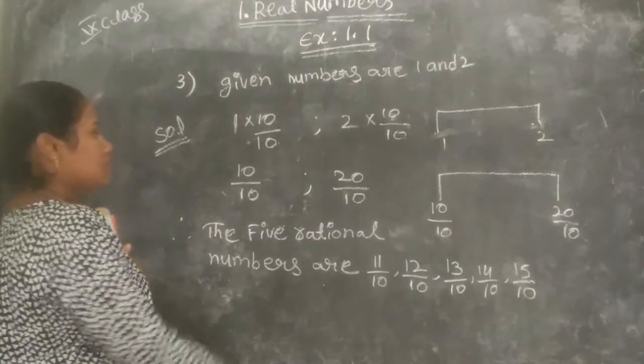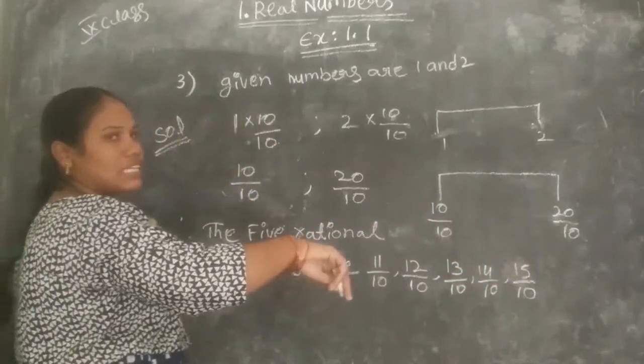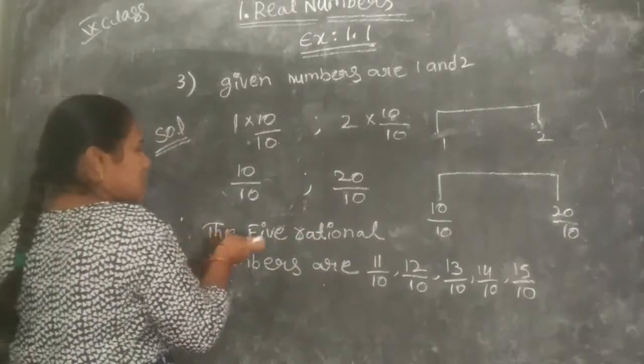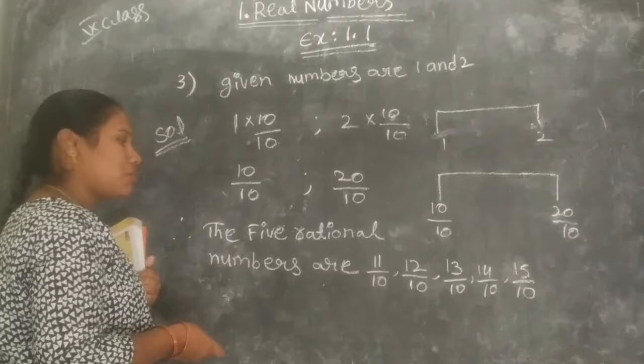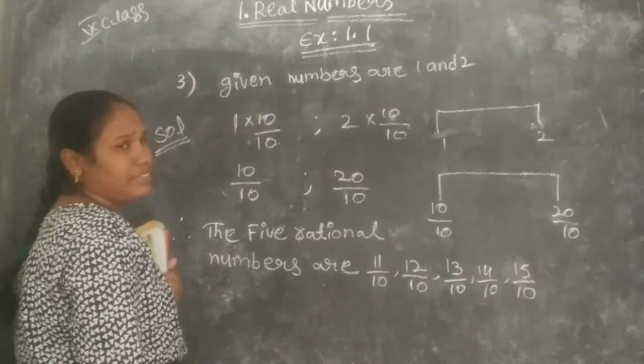We could also write 16 by 10, 17 by 10, 18 by 10, 19 by 10, but they ask for 5. So here are the 5 rational numbers between 1 and 2.